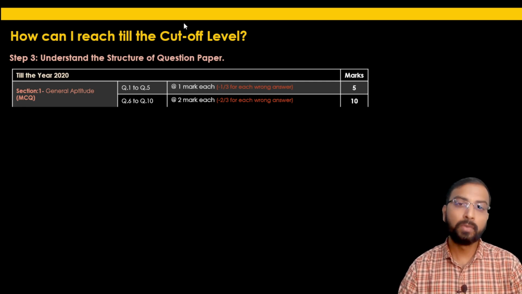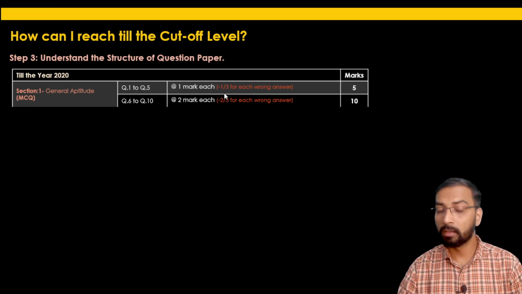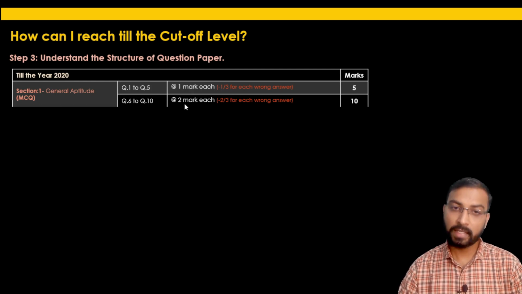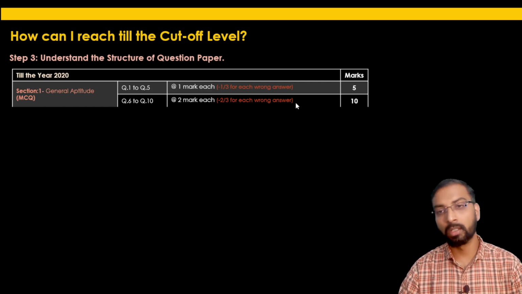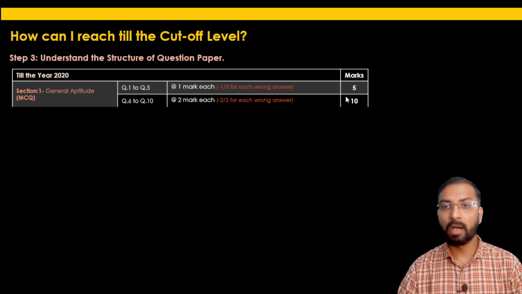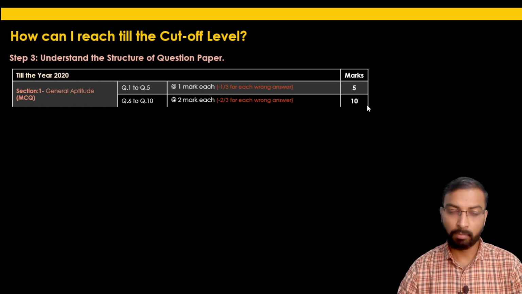The first 5 questions were carrying 1 mark each, with negative marking of minus 1/3 for each wrong answer. The remaining 5 questions were carrying 2 marks each. For each wrong answer, there was negative marking, and minus 2/3 mark was subtracted from your actual score. So the total marks for the general aptitude section were 15 marks.